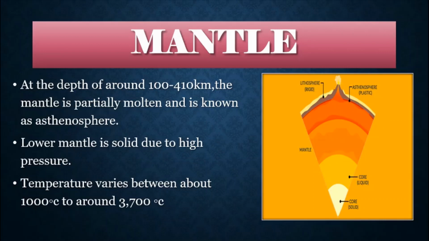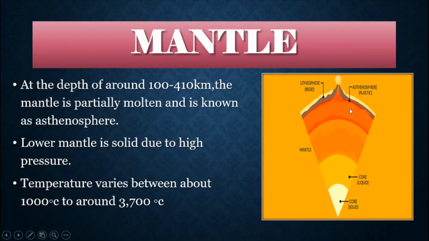Now, as the pressure increases towards the interior of the earth, the density also increases, and the temperature over here varies between about 1000 degrees Celsius to about 3700 degrees Celsius. As you can see in this diagram, this portion is known as the asthenosphere, or also known as the upper mantle.